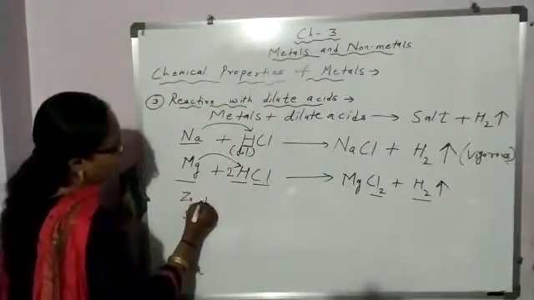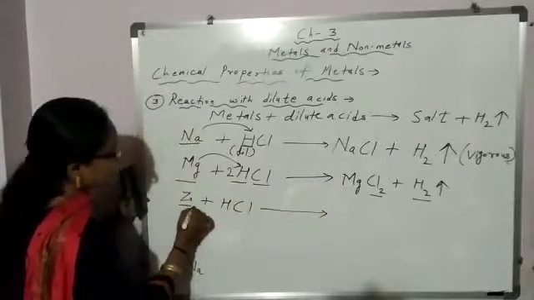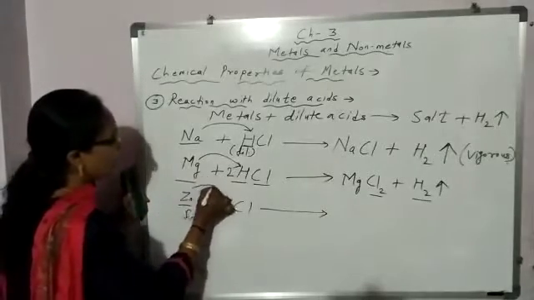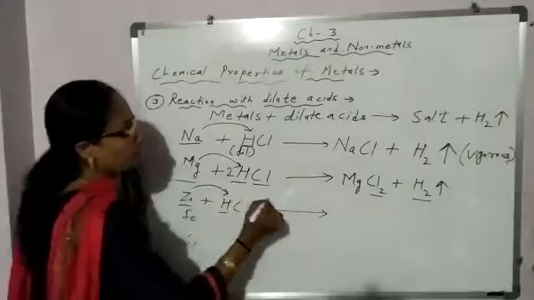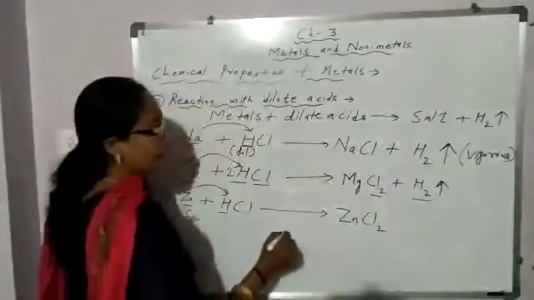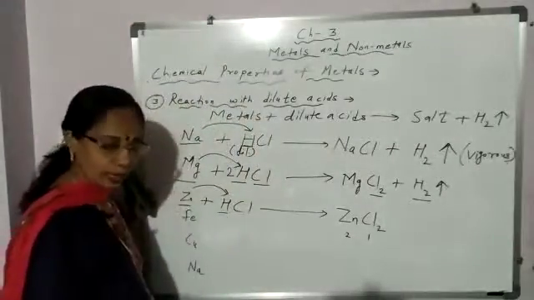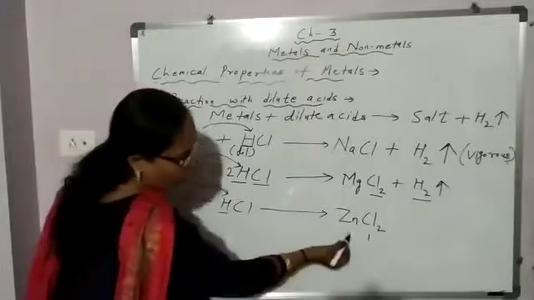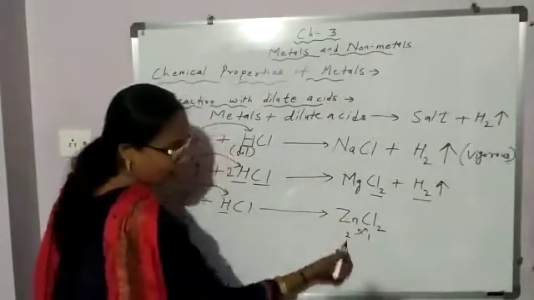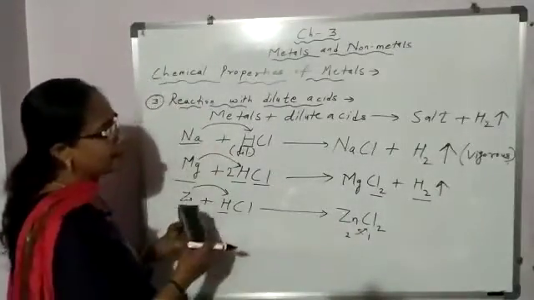Now next, zinc. When it reacts with hydrochloric acid, dilute, zinc is more reactive than hydrogen. So zinc will displace hydrogen and take its place. So what is obtained? Zinc chloride, ZnCl2. Why ZnCl2? Zinc valency is 2 and chloride valency is 1. You will cross multiply. So 1 will go with zinc and 2 will go with Cl. So formula is ZnCl2.